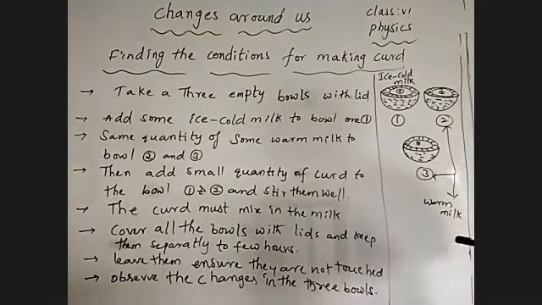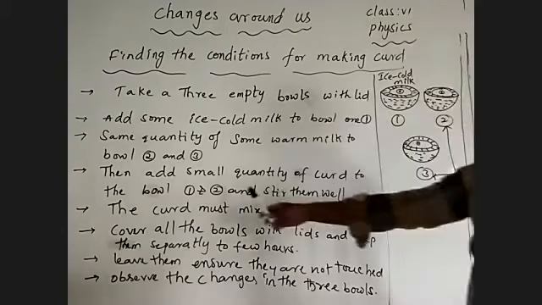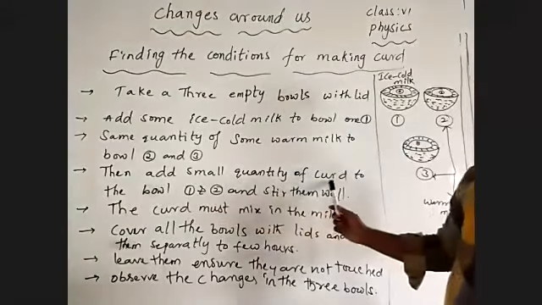The warm milk we are taking is the same quantity as we took in the first bowl. After that, three bowls are filled with milk: one with ice cold milk and two with warm milk. Then we add a small quantity of curd.